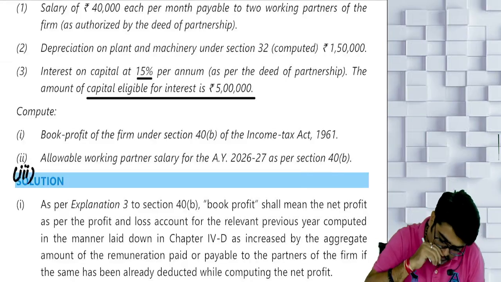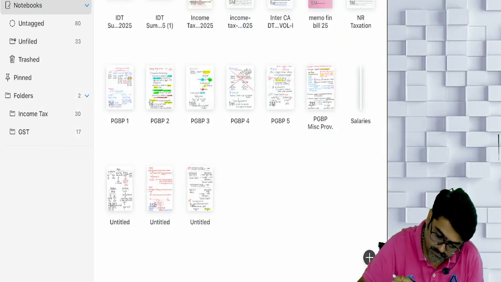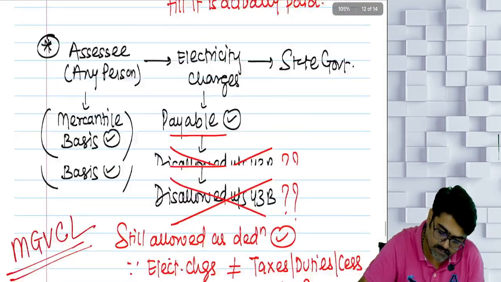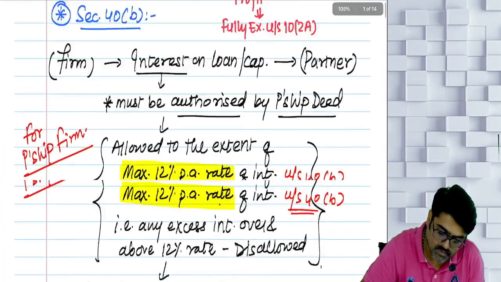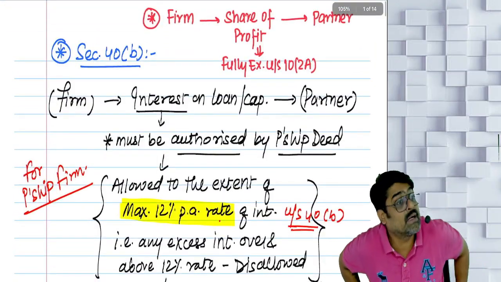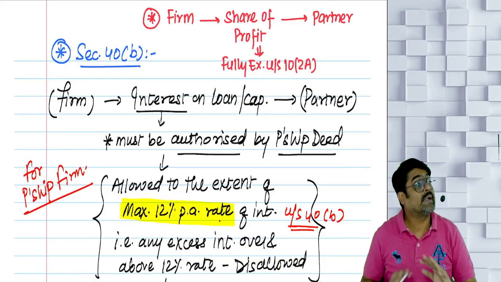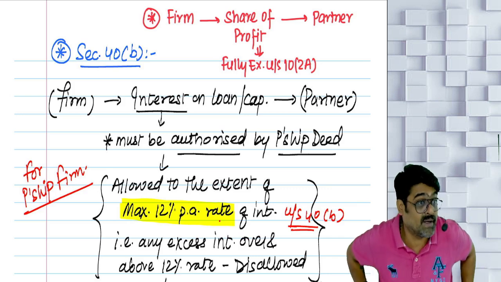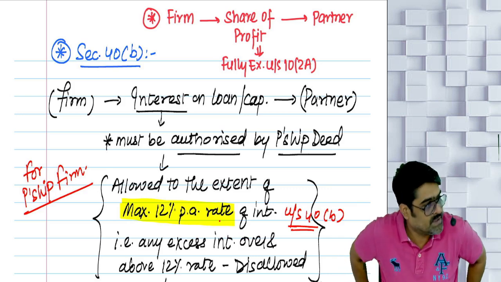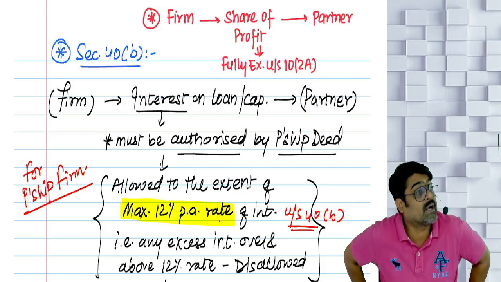Okay. Now let's go to the next part of the chapter. Pay attention, guys. Now we are moving really very close to the end of this chapter. Tomorrow we'll wind up this chapter and we'll start with capital gains day after tomorrow. But tomorrow, entire lecture will go. Majority of the part will go to wind up this chapter because miscellaneous part of PGBP is also there. So tomorrow this chapter will come to an end. If the time will remain, we'll start with capital gain. Otherwise capital gain day after tomorrow.